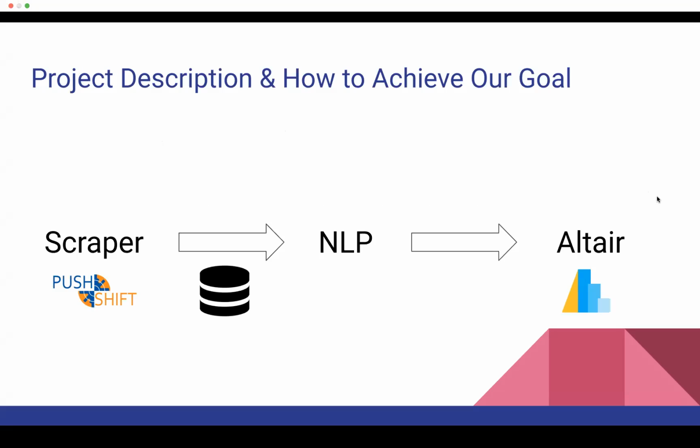After researching online, we found a scraper tool called PushShift, which can help us scrape Reddit comments, and then it can generate a CSV file for us to analyze. We also found the sentiment score called TextBlob polarity in the Natural Language Processing Toolkit. It's a very helpful standard to help us determine which comment is positive and which comment is negative. Then we use Altair to make all the quantitative data into a dynamic or static data visualization.